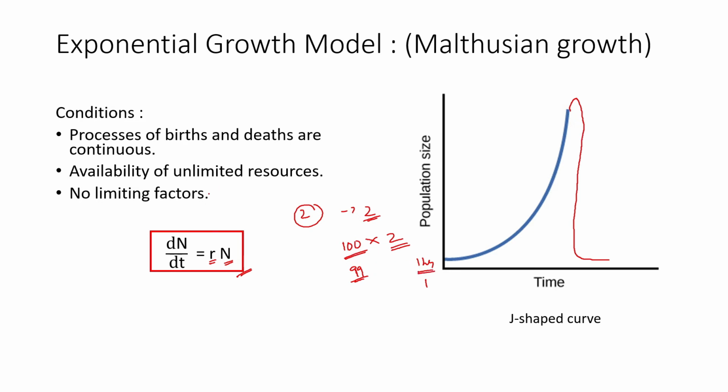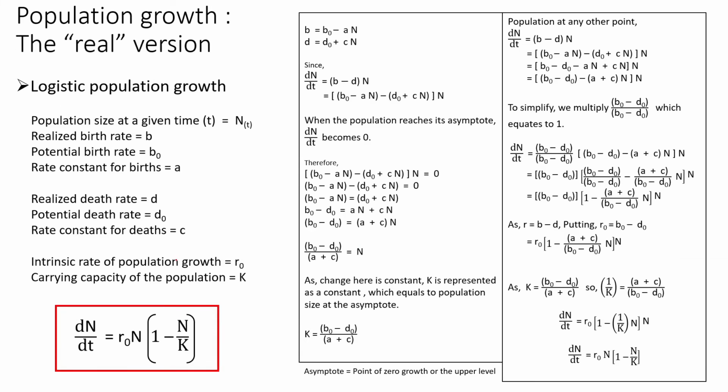And the availability of resources is unlimited, with no limiting factors working around in the population. This is actually not true, because every population faces limiting factors in the real world, and hence the next model is the real version of population growth, which is called logistic population growth.